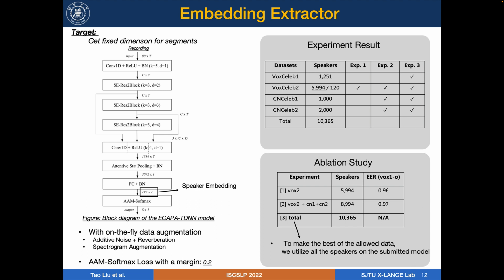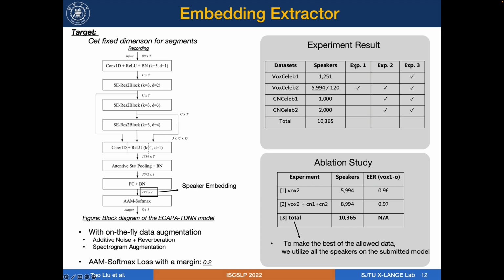To train the ECAPA-TDNN model, we adopt on-the-fly data augmentation with additive noise, reverberation, and spectrogram augmentation. And the loss function is AAM softmax loss with a margin of 0.2. Most verification experiments are trained on the ISCSLP 2022 data, which is shown in this column. We conduct another two dataset setups, Experiment 2 and Experiment 3.